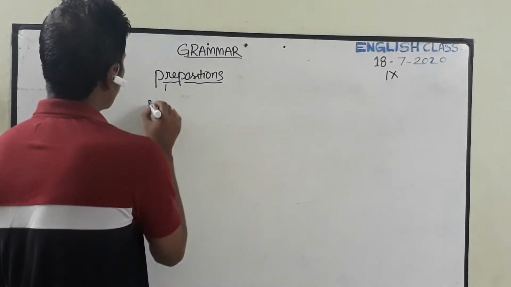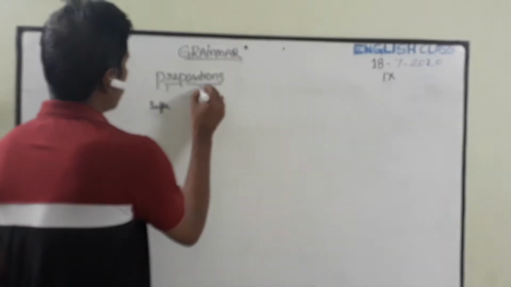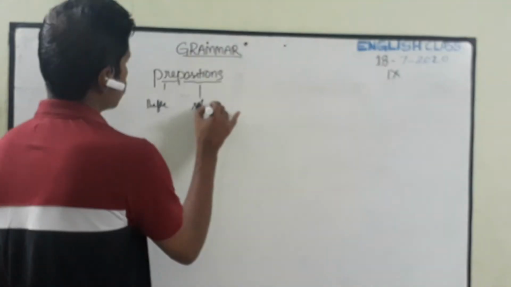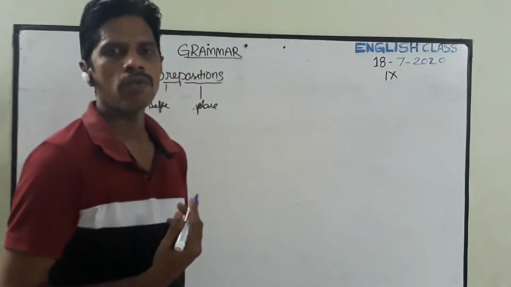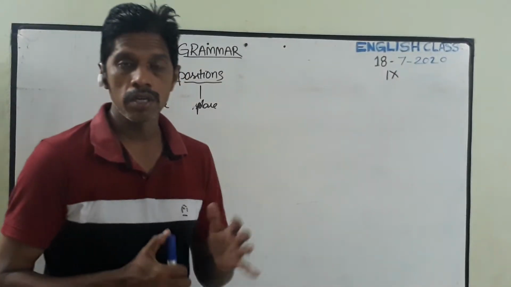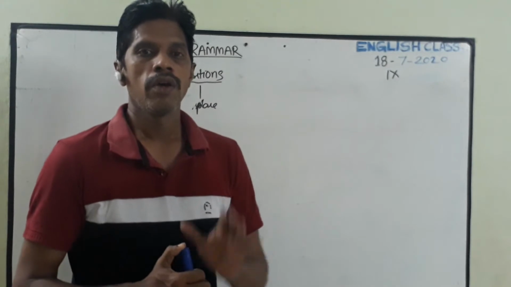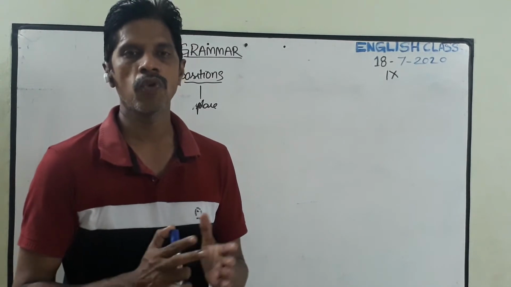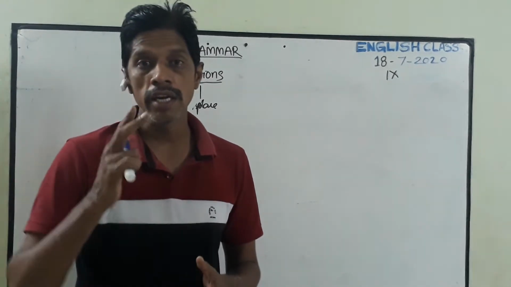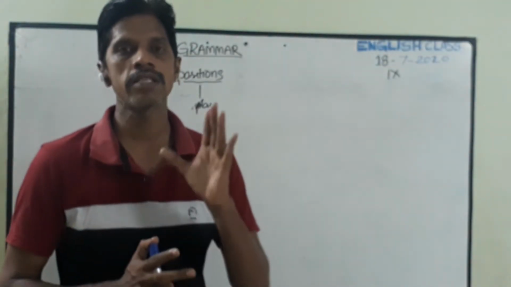Preposition. So pre in the sense before, position, state or place. Let me tell the difference. What is a preposition? Preposition, a word which places before a noun, or it indicates between the two nouns or the pronouns in a sentence.